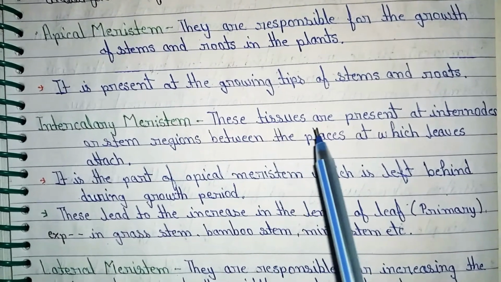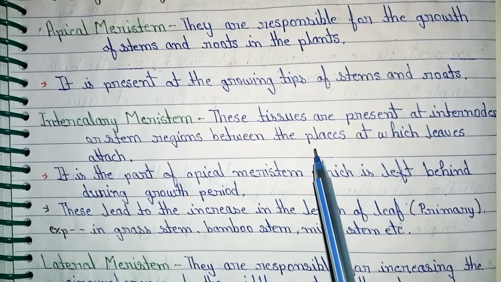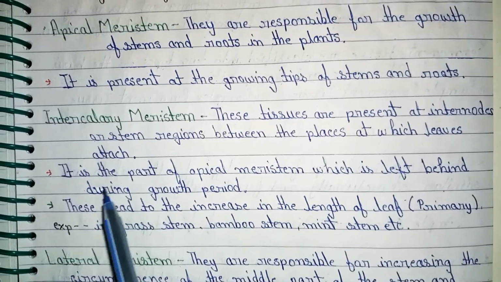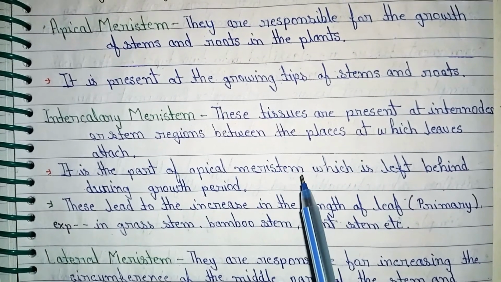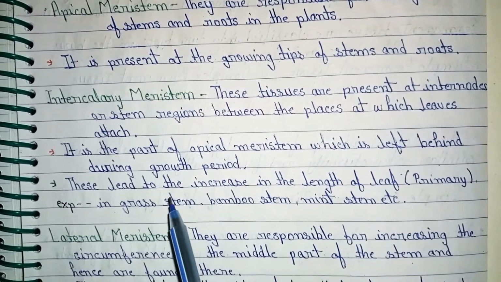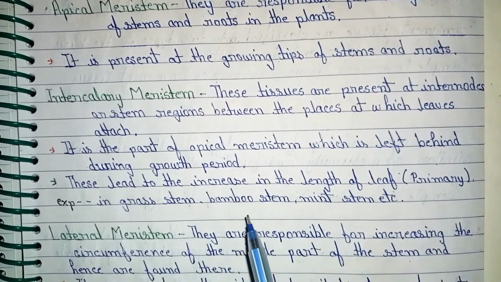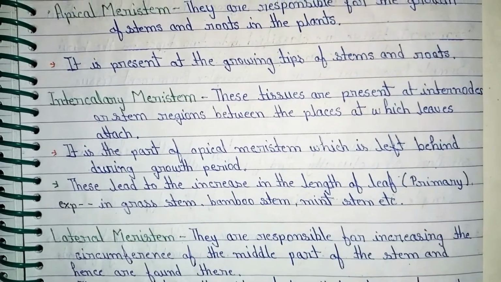Intercalary meristem. These tissues are present at internodes, or stem regions between the places at which leaves attach. It is the part of the apical meristem which is left behind during the growth period. These lead to the increase in the length of the leaf, primarily in grass stem, bamboo stem, mint stem, etc.